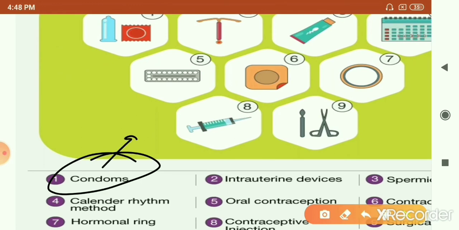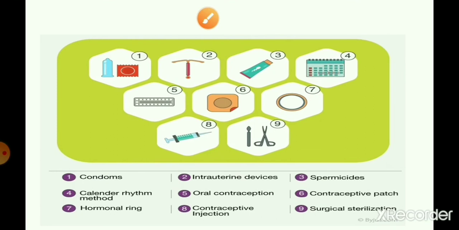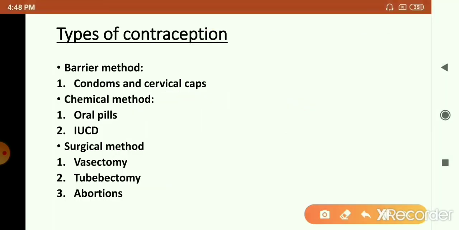That is the main purpose, right? There are some chemical methods also. Chemical methods include the use of oral pills. There are some oral pills which change the hormonal balance, and because of that, if a female takes it, ovulation will not happen, or the egg is not produced. That's a method, and if ovulation does not happen, then obviously fertilization will not occur.